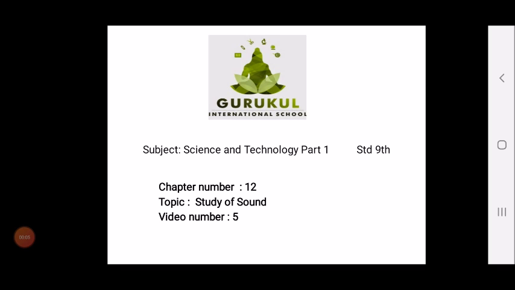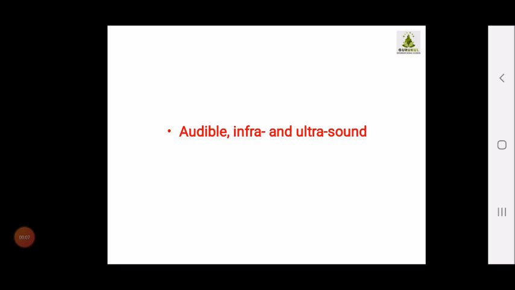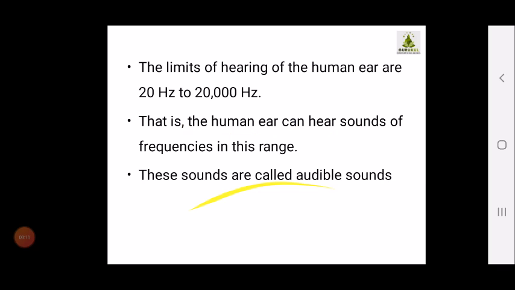Now children, today we will be studying about audible, infra and ultrasound. The limits of hearing of the human ear are 20 Hz to 20,000 Hz. This means the human ear can hear sounds of frequency in this range, and hence this range is called audible sounds.